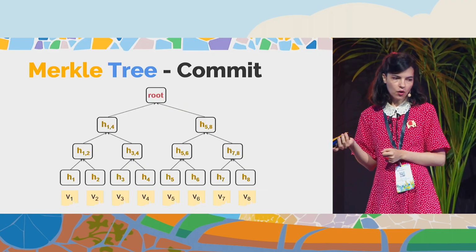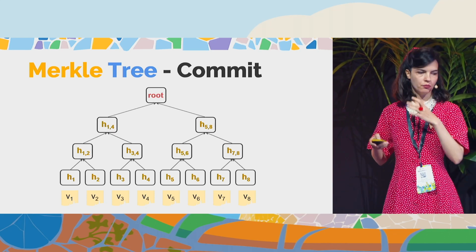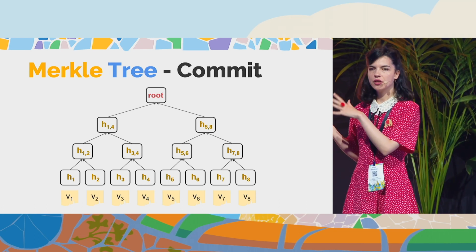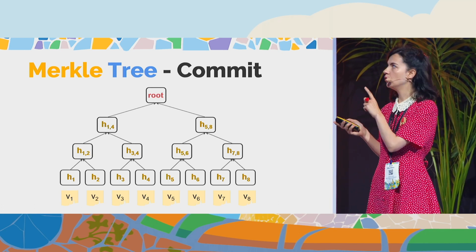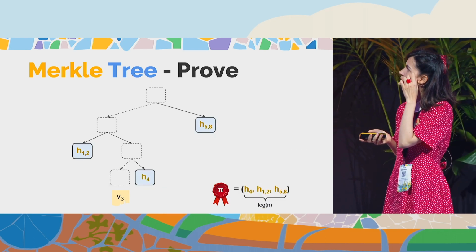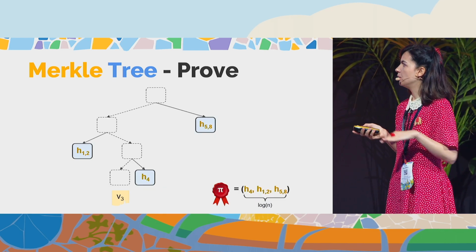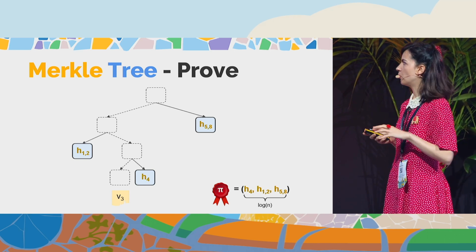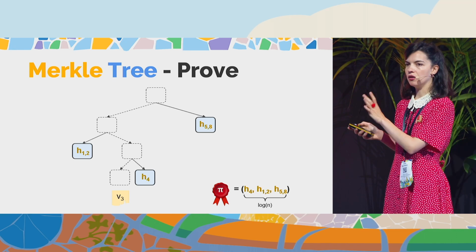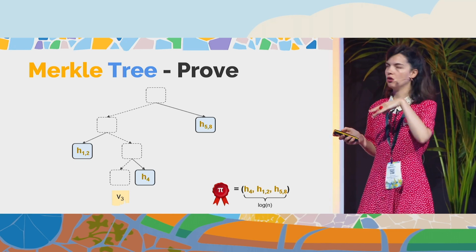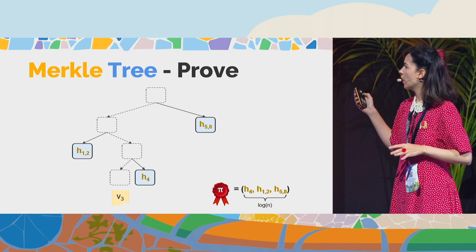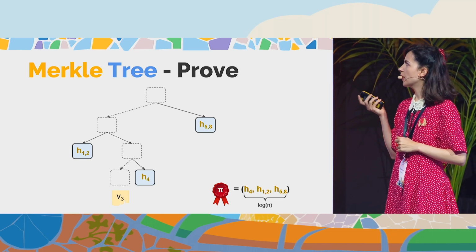So the current solution, as I already disclosed, is Merkle trees. What we do right now in order to provide proofs of space is Merkle trees, where we commit by hashing the vector up in a tree, and the root of the tree is the commitment. And this is log n. And of course, to prove that v3 is the value at position 3, we will just provide to a verifier all the siblings in the logarithmic path up the tree. So this is a proof of log n size, where n is the size of the vector.